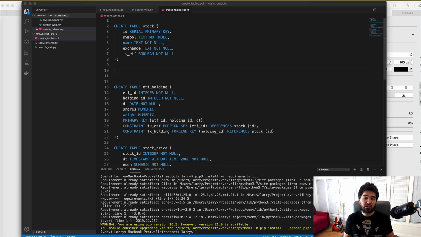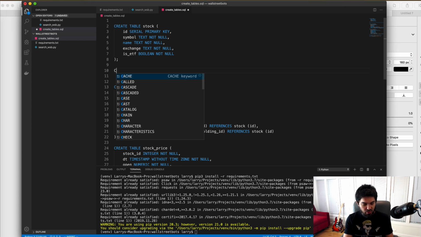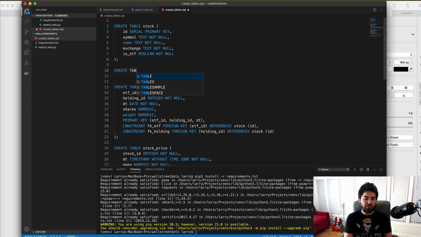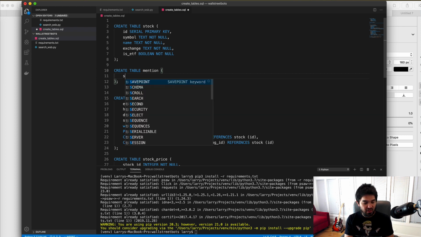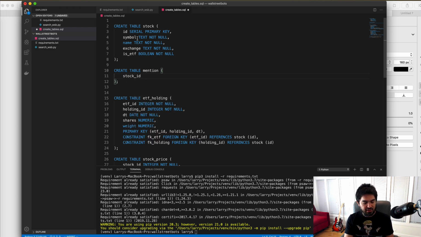So what I will do here now is add an extra table that we didn't have before, and I'm going to call it mention, for when someone mentions a particular stock. So that's my mention table. And then we need to think about what that needs. Here we go. So I have a mention table, and it's going to reference the stock table, so I need a foreign key here. This stock ID is going to reference the one in the stock table, so that's going to be an integer.